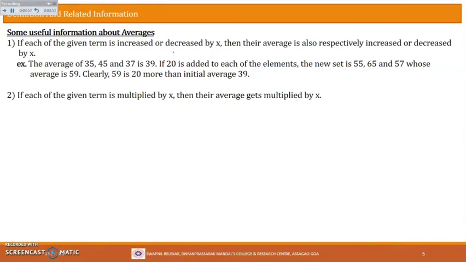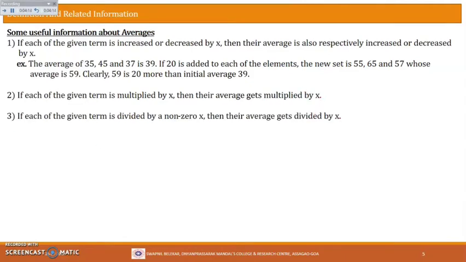Here it was addition or subtraction. The same holds for multiplication as well. So if each of the terms is multiplied by x, then the original average will also be multiplied by the same amount, x. Similarly, for division also it is true. So if each of the given terms is divided by a non-zero x, here you have to ensure that the quantity you are taking is a non-zero number, because division by 0 is not allowed, right? So if each of the terms is divided by non-zero x, then the average also gets divided by x. Alright, so keep these facts in your mind, because they are useful facts.